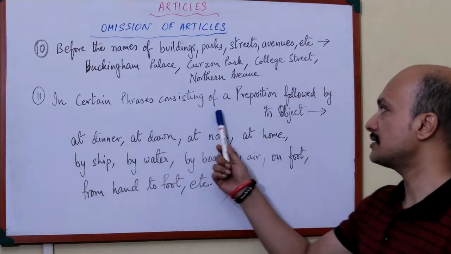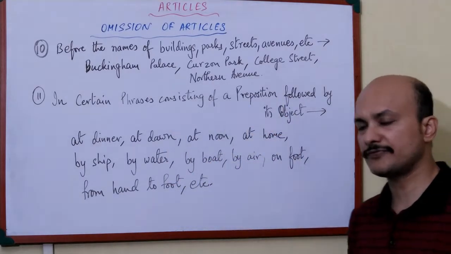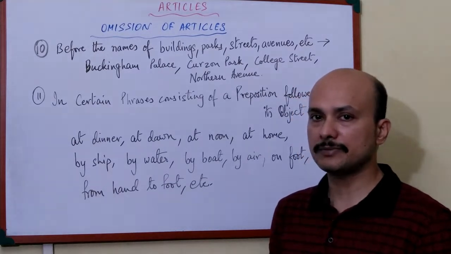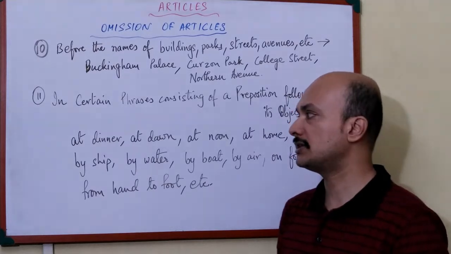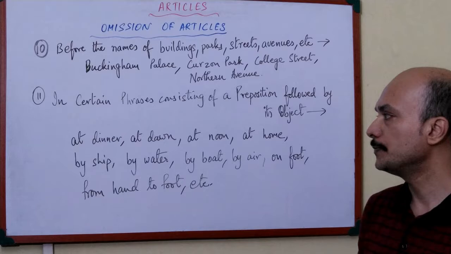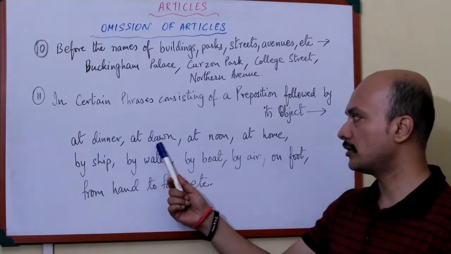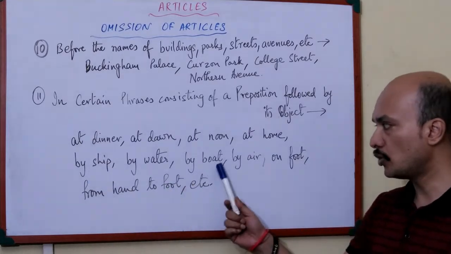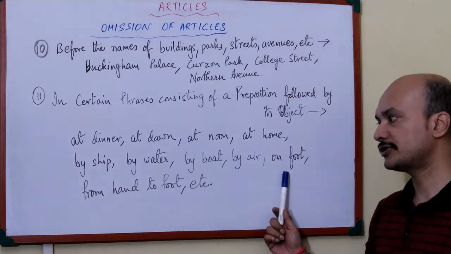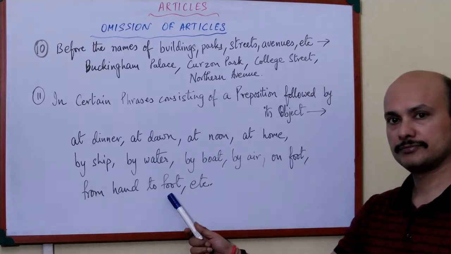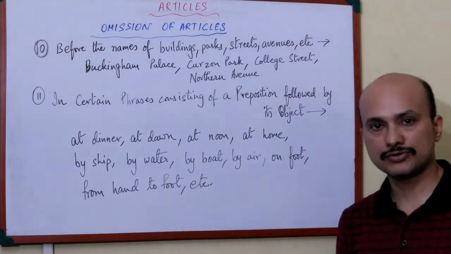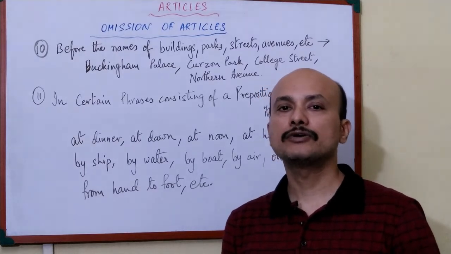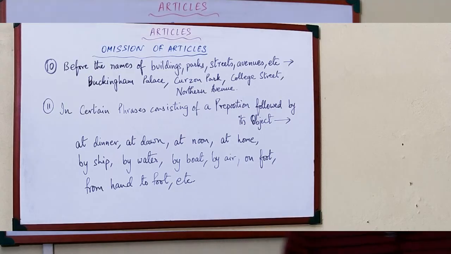Next, in certain phrases consisting of a preposition followed by its object. Now these phrases have a preposition and a word after it. In between, we feel like there would be some kind of article, but no, there would be no article in between them. For example, this long list, I've given a few. At dinner, we do not use any article. At dawn, at noon, at home, by ship, by water, by boat, by air, on foot, from hand to foot, etc. From hand to mouth also. So there are several phrases like this with prepositions which do not take any kind of articles before the nouns.